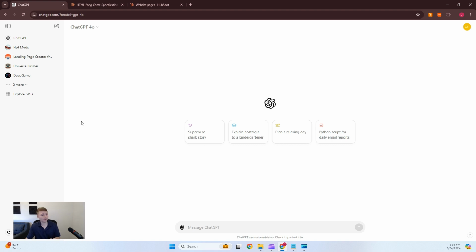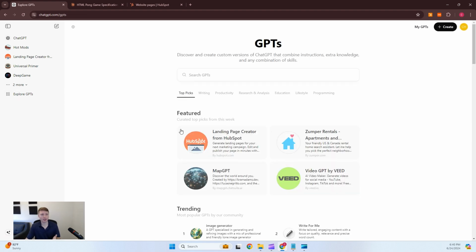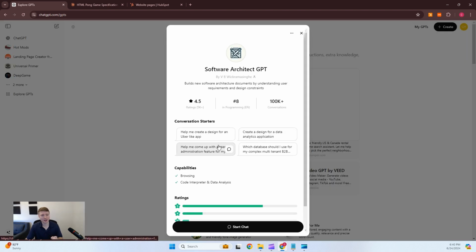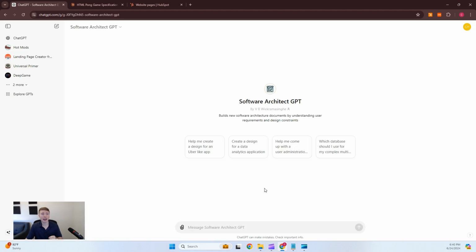But really what we're going to do is use another feature, which is called a custom GPT, because I don't want to ask it too many questions. I want it to already know quite a bit about the subject matter, which is creating something that involves software engineering. So we're going to go into Explore GPTs. Spoiler alert, I already found one for this. It's called Software Architect GPT. It's by this guy named VB Vikramsinghe, which sounds German. We're going to start a chat with it. Now you'll notice in the top left-hand corner that I am talking to Software Architect GPT, not the Model 4o anymore. So this has got significant domain expertise.